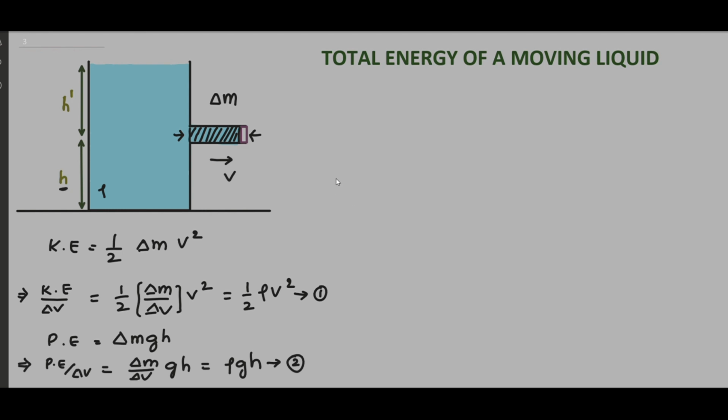To find out the value of pressure energy, I denote it as PE, pressure energy. This pressure energy is nothing but work done against pressure. So the work done against pressure is stored as pressure energy.